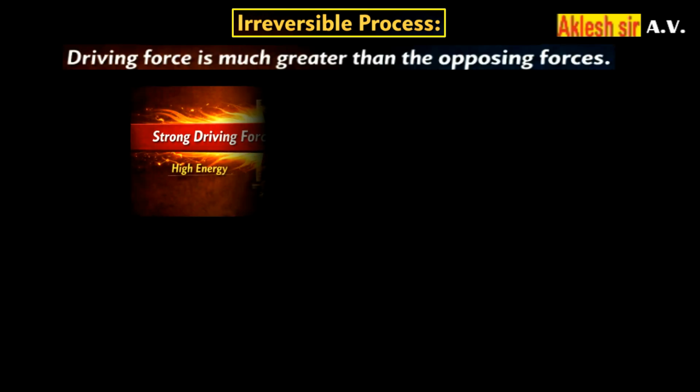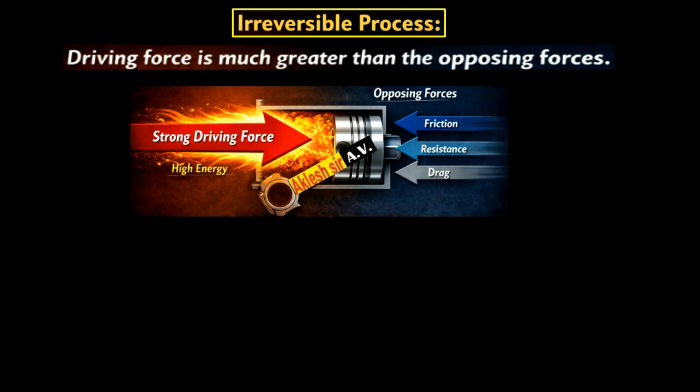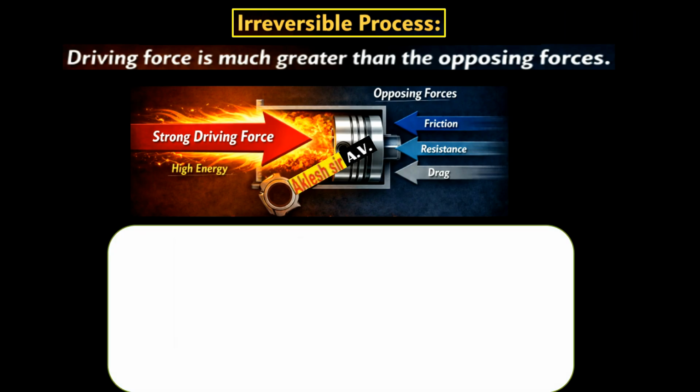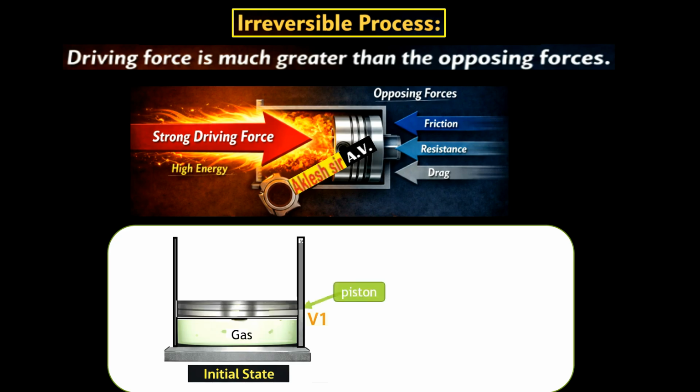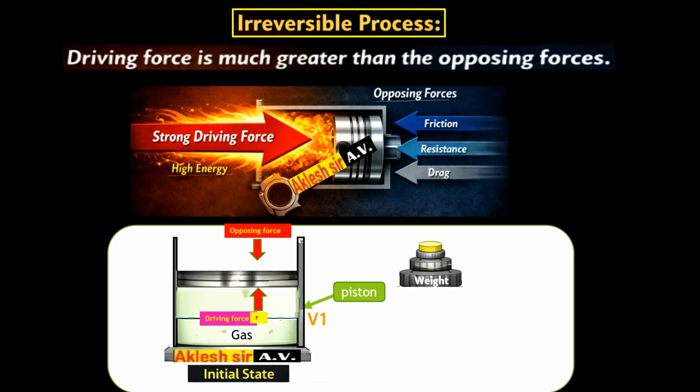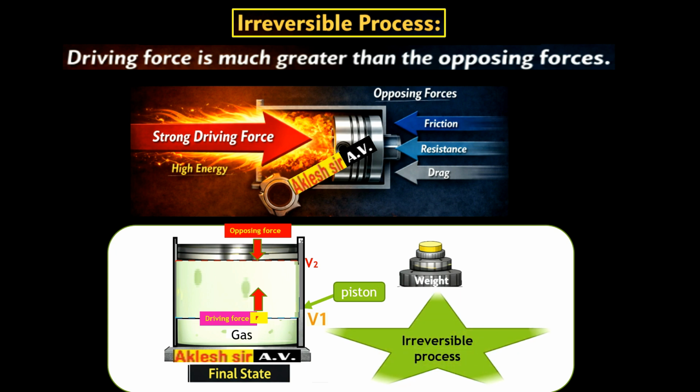Irreversible process. In this process, the driving force is much greater than the opposing force. Consider gas enclosed in a cylinder fitted with a piston, and a certain weight is added on the piston. Let the initial volume be V1. Now as all the weight is removed, the driving force is much greater than the opposing force. Now the volume V1 increases directly to volume V2, and such a type of process is an irreversible process.